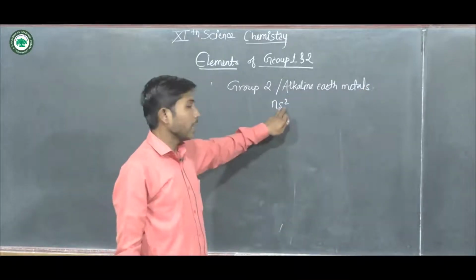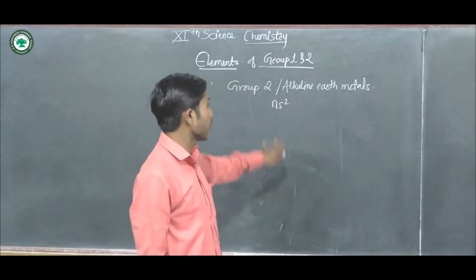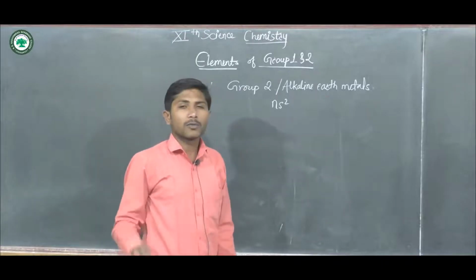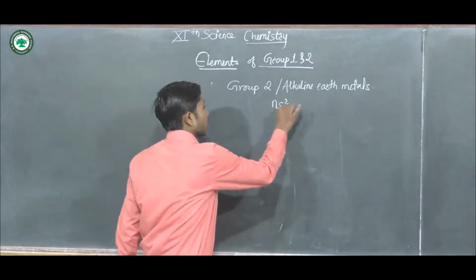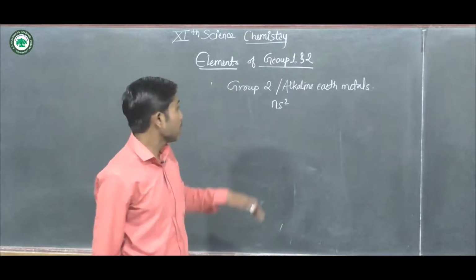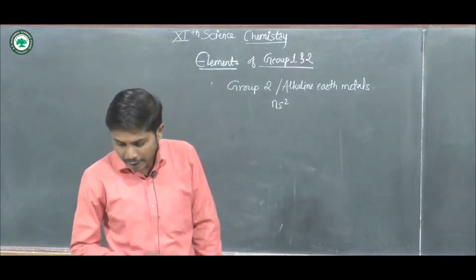There are two electrons, the maximum capacity of an s orbital, so it is completely filled. In the case of alkaline earth metals, there are two electrons in their outermost s orbital. There are six elements belonging to group second.